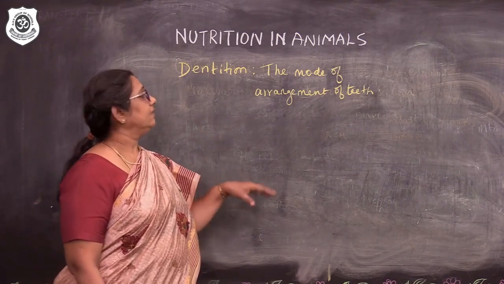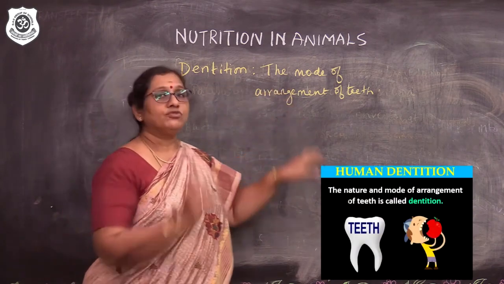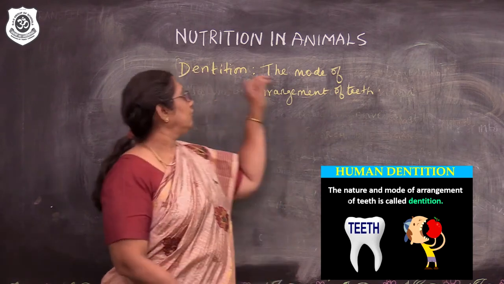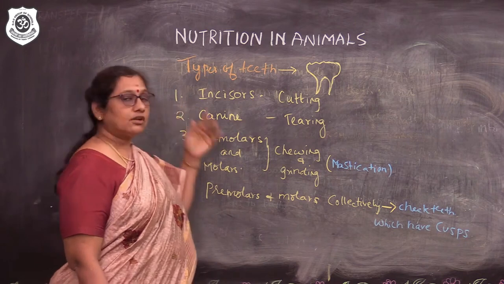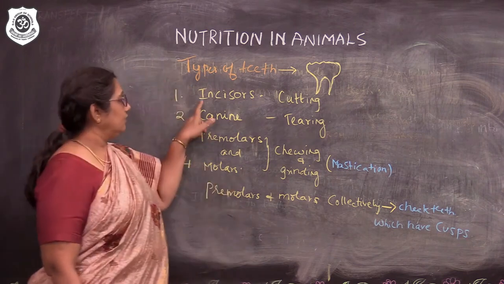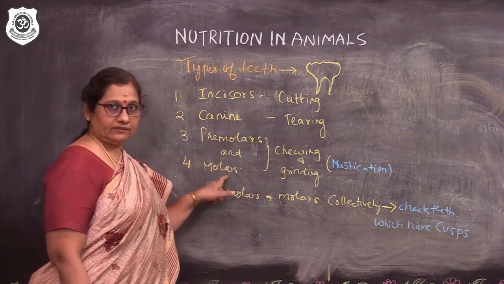Now, I am going to explain about teeth. Before I explain the teeth, let me tell you the definition of dentition. The mode of arrangement of teeth, how the teeth are arranged, is called dentition. Types of teeth. There are 4 types of teeth: incisors, canines, premolars and molars.